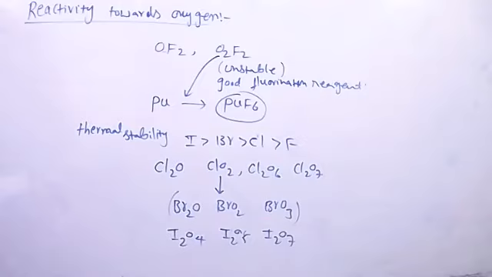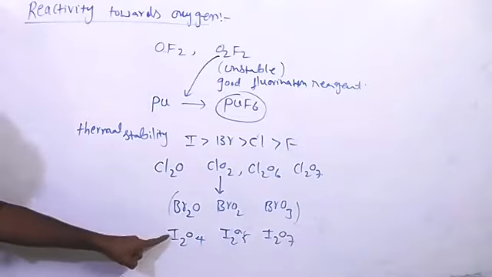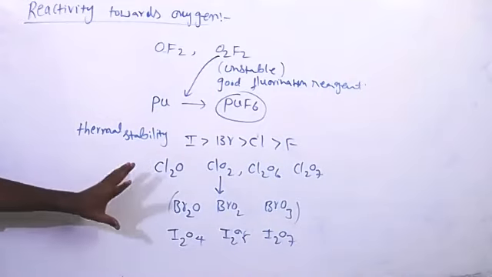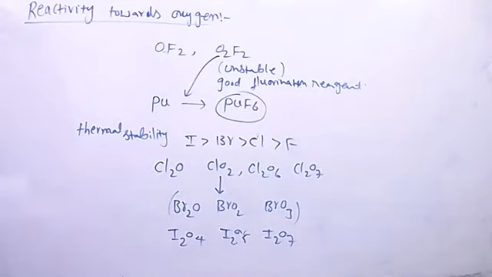So no doubt, iodine compounds are not much soluble in water. Chlorine and bromine compounds are somewhat better, because iodine compounds are mostly covalent in nature. Chlorine and bromine compounds are somewhat not ionic, but easily ionizable in water. But iodine compounds are not.